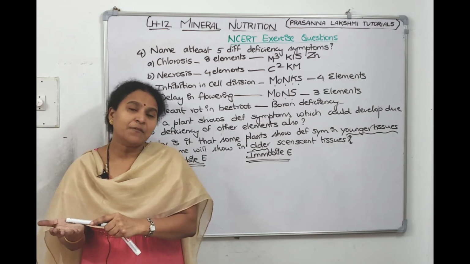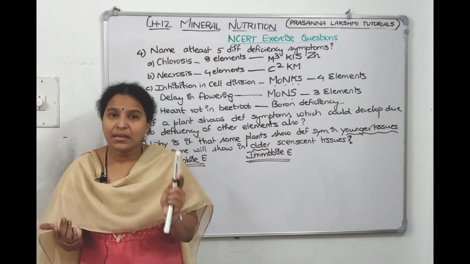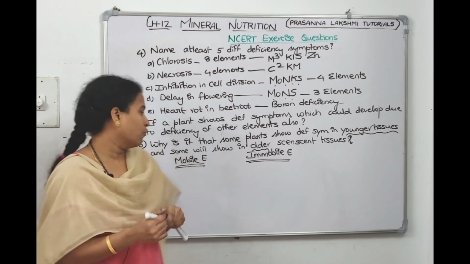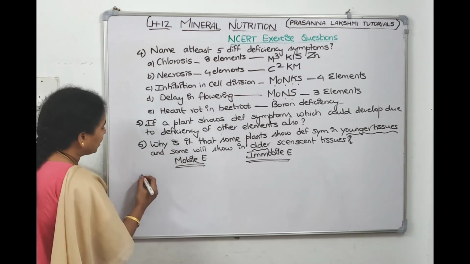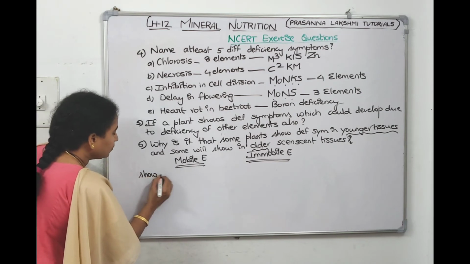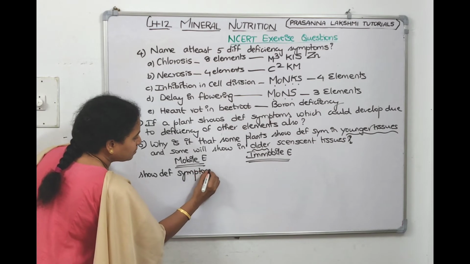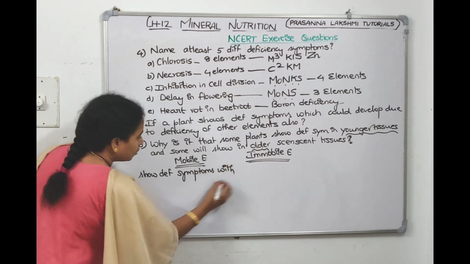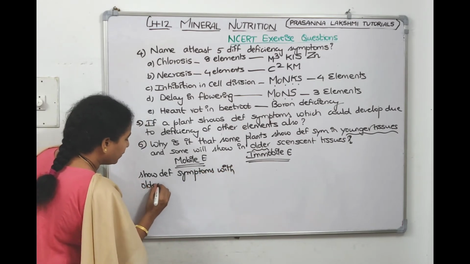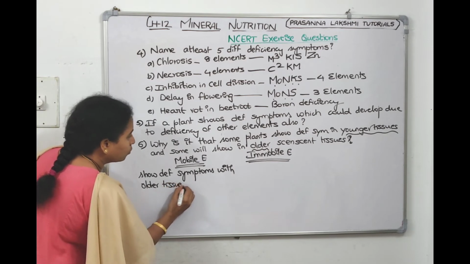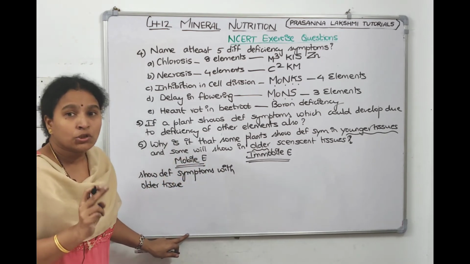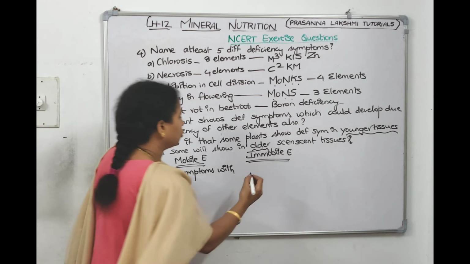Immobile element deficiency symptoms appear in the younger tissues because they cannot move. So where do mobile elements show deficiency symptoms? In the older tissue, whereas immobile elements show deficiency symptoms in the younger tissue.